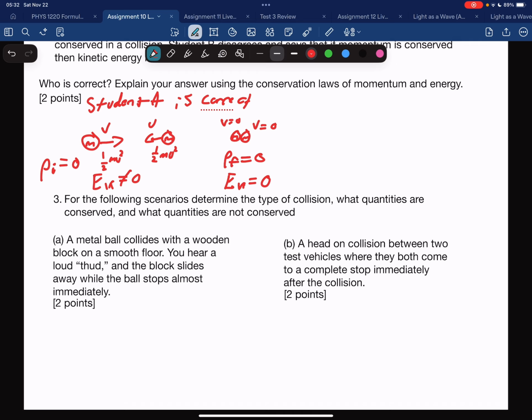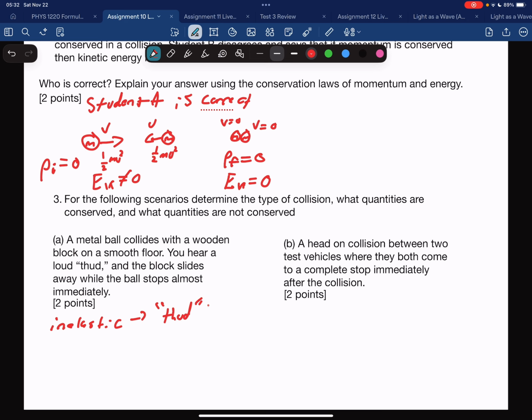So for A, a metal bat collides with a wooden block on a smooth floor. You hear a loud thud, and the block slides away while the bat stops almost immediately. This here is inelastic. I know this because I'm told there is a loud thud.